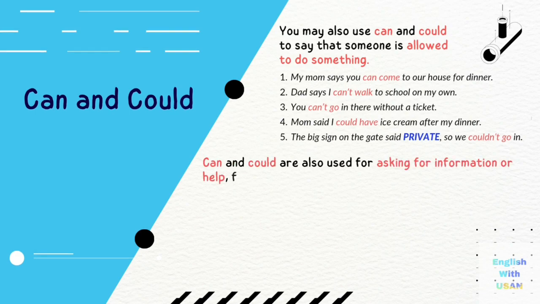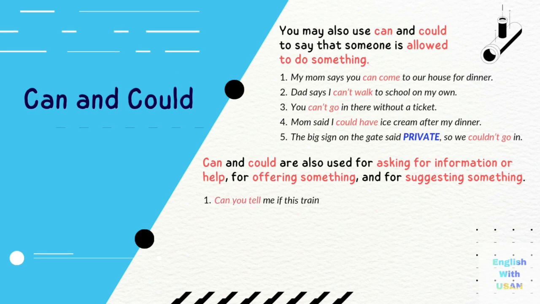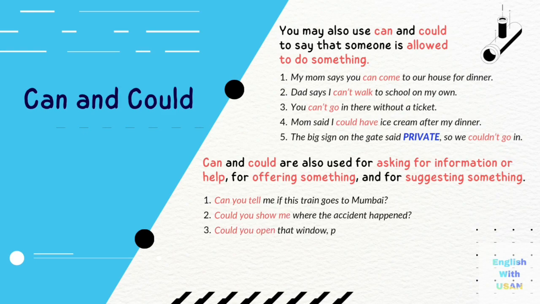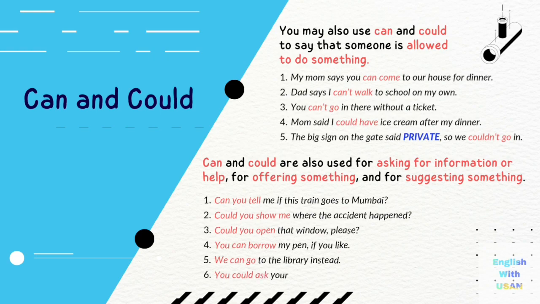Can and could are also used for asking for information or help, for offering something, and for suggesting something. For example, can you tell me if this train goes to Mumbai? Could you show me where the accident happened? Could you open that window, please? You can borrow my pen if you like. We can go to the library instead. You could ask your dad to help us.